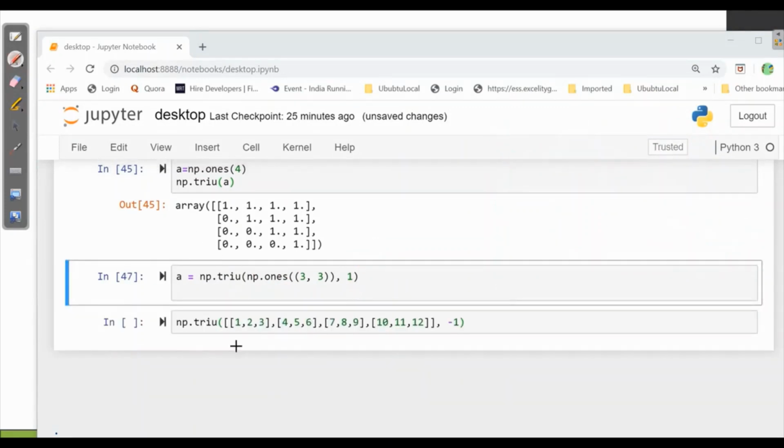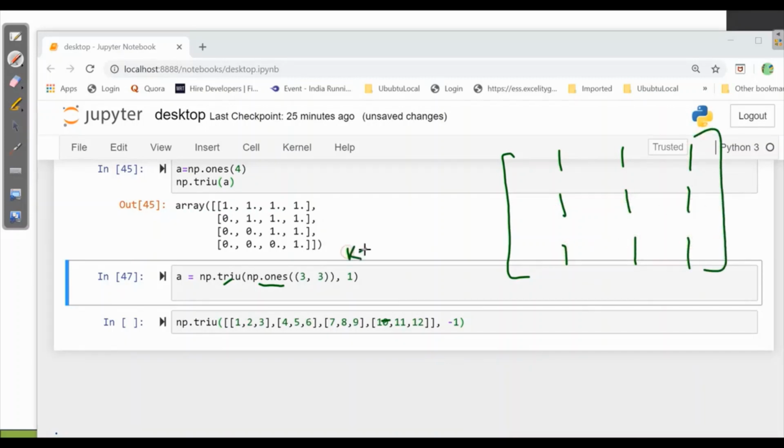Now we will see the other example of triu, where we have np.ones with all ones of 3 cross 3. And here K is equal to 1 has been given. So K is equal to 0 will be the upper left and K is equal to 1 will be this one.